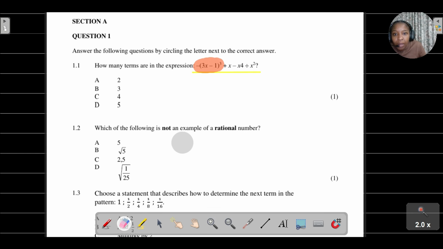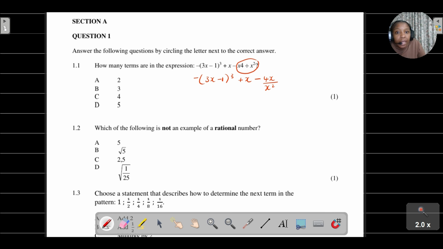Okay, so now if we had to count how many terms we have in this expression, I just want to show you something as well here. We are given negative, open bracket, 3x minus 1 to the power of 3 plus x, minus, this is the same as saying 4x divided by x squared, right? Because then you also have that 4x divided by x squared, that division has also now combined those two.